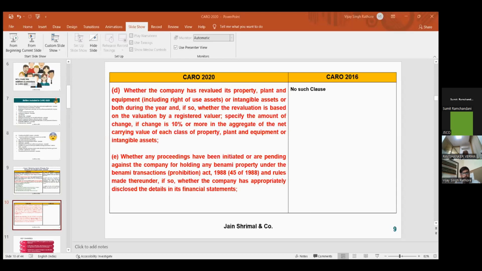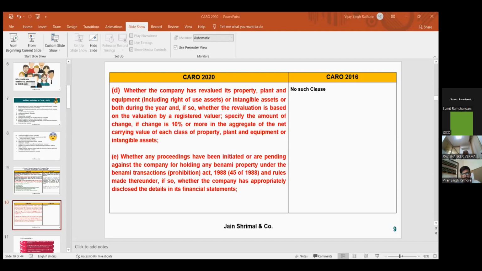No reporting on title deeds where the company is lessee in favor of the company as lessee, and for lease agreements, if it is in the company then there is no need to report on it. The specific requirement that has already been discussed, title deeds, has to be given. A new clause has been inserted regarding revaluation and the Benami Property Act. So these are the key changes from clause 1.